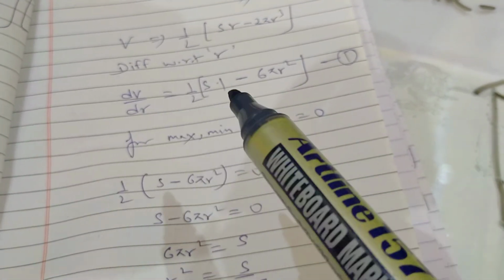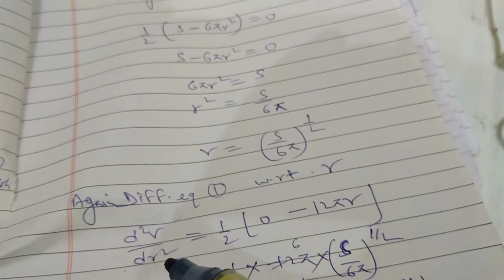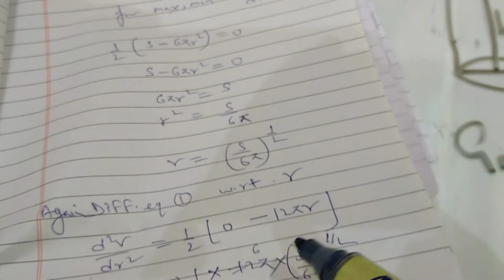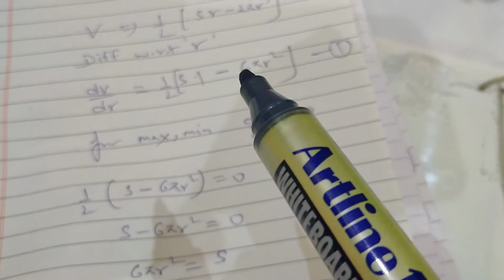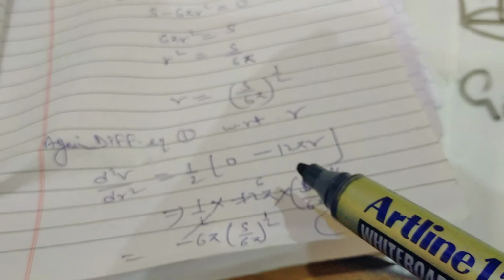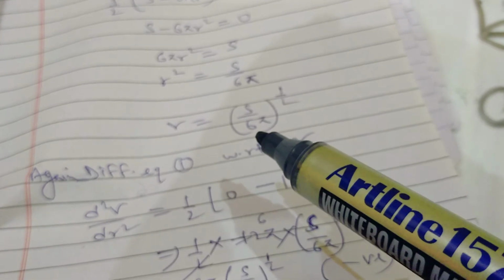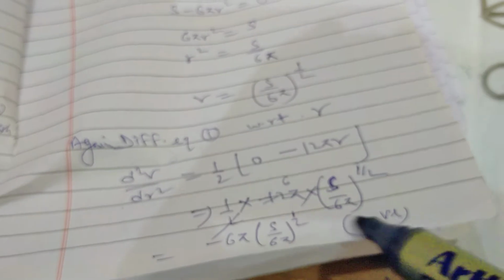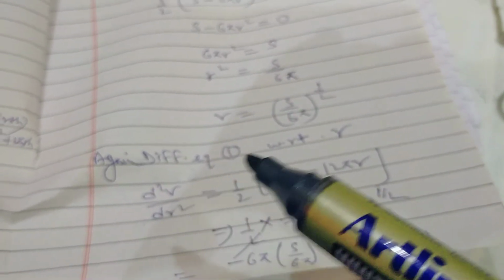Again differentiating with respect to r on both sides of this equation, it will be d2V upon dr square. Here half is common, so differentiation of s is 0 because it is a constant term. And here it will be 6 into 2, that is 12 pi r. So that I have written over here. In this equation, in place of r, if I put s upon 6 pi, it is coming negative. You see the calculation I have done over here, it is coming negative. The double differentiation is coming negative. It means the volume is maximum.